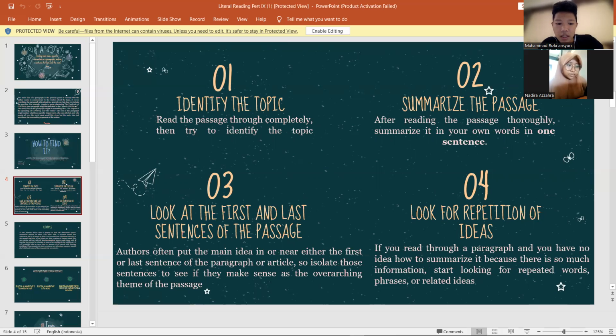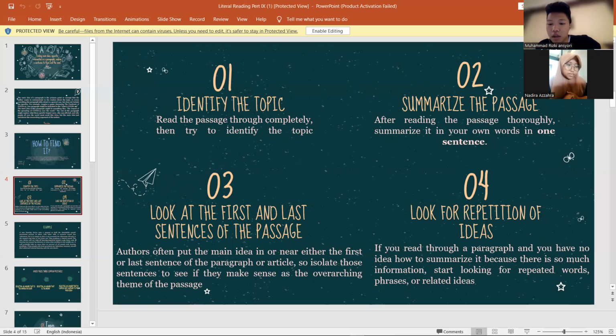And step 3 is look at the first and last sentence of the passage. Authors often put the main idea in or near either the first or last sentence of the paragraph or article. So isolate those sentences to see if they make sense as the overarching theme of the passage.